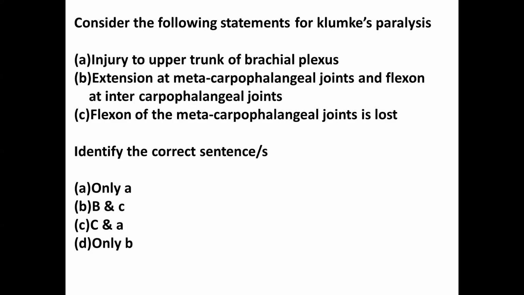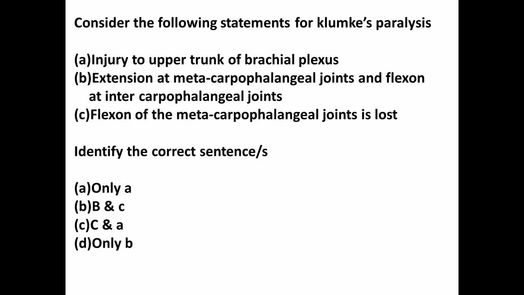Now you try to answer this. Extension at metacarpophalangeal joints and flexion at interphalangeal joints.